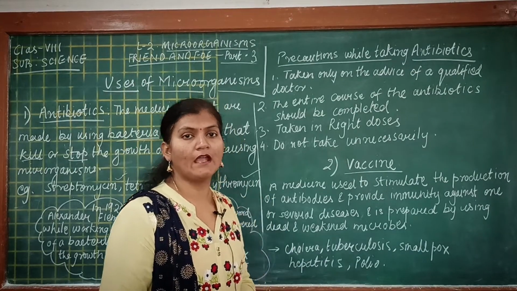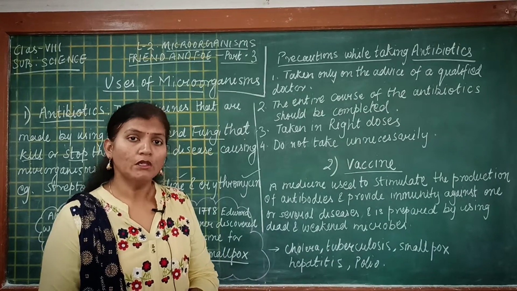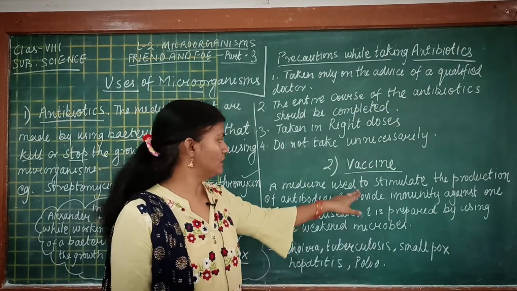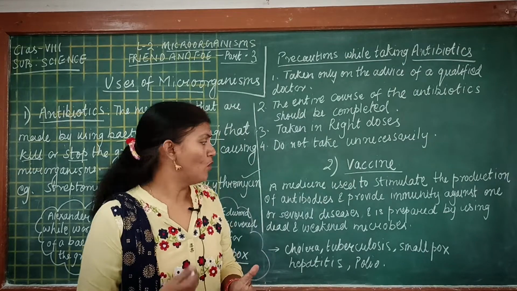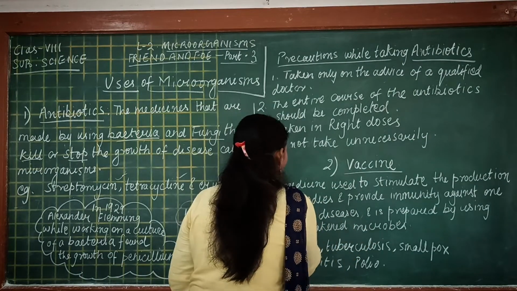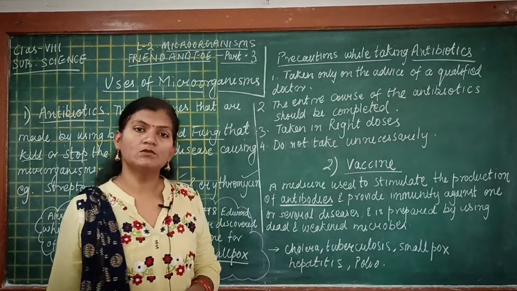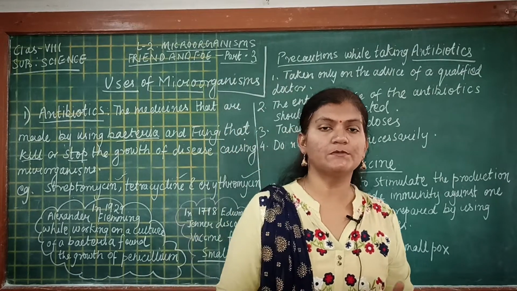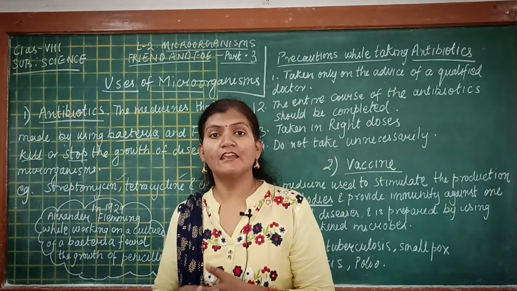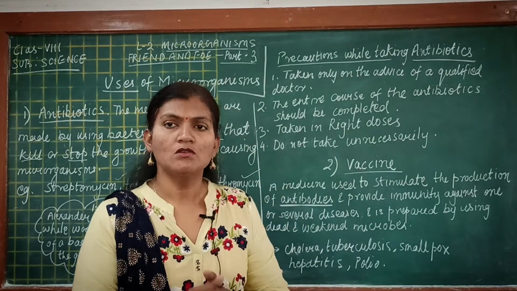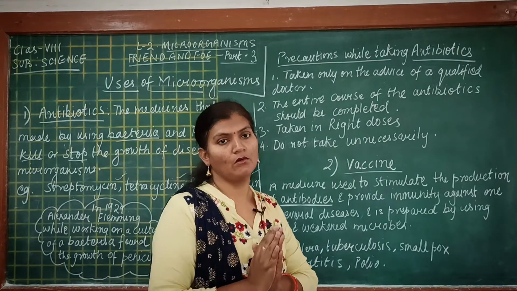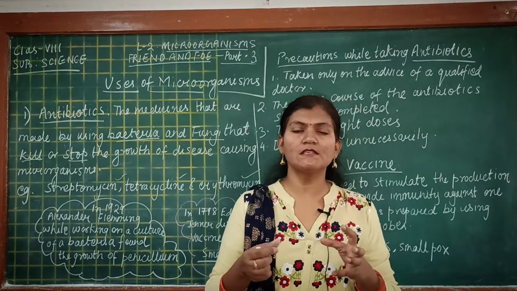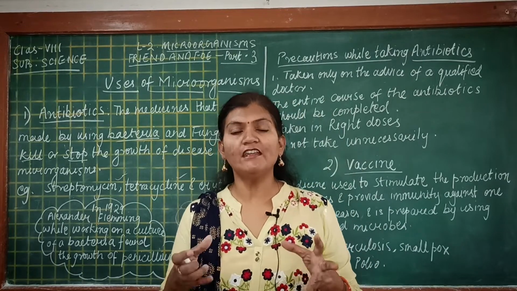The next use of microorganisms is that they are utilized for the formation of vaccines. Before going to the definition of vaccine, let us learn what antibodies are. See students, antibodies are a type of protein released by our body to fight against the invader microorganism. Whenever a microorganism tries to enter our body, our body starts producing certain antibodies to fight against the microorganism.